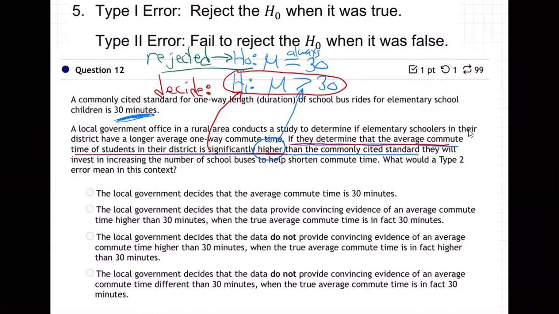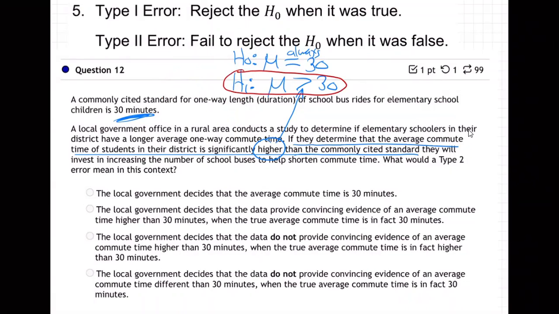Or actually, let's go there. They're saying, what would a type 2 error mean? Type 2 error would mean fail to reject. Oh, I should go on to the question. You know what? I'm kind of jumping the gun here, guys. Sorry. Let me go to the question. I'm kind of just assuming I know everything, and I'm not really reading the question. Sorry, I'm going to back up. I'm going to rewind all that I wrote there. All right, back to this point.